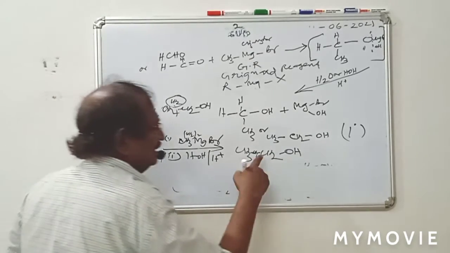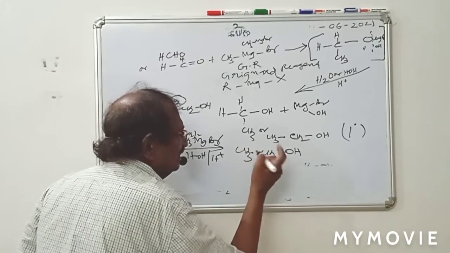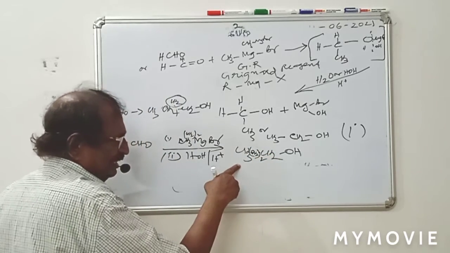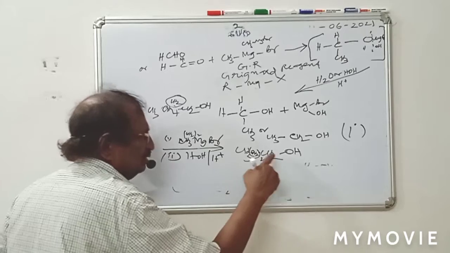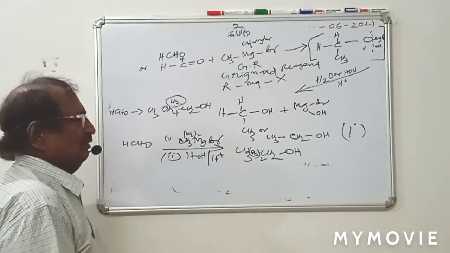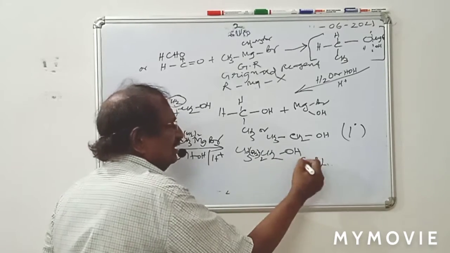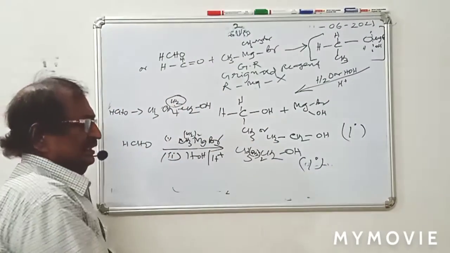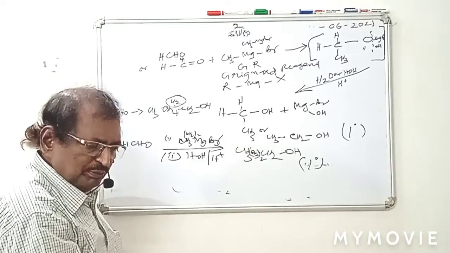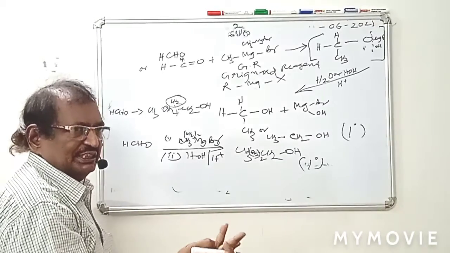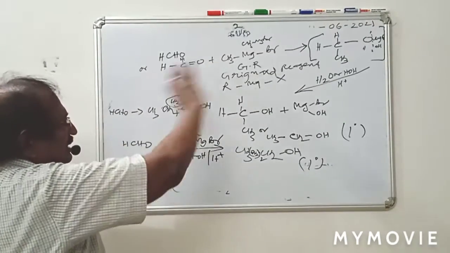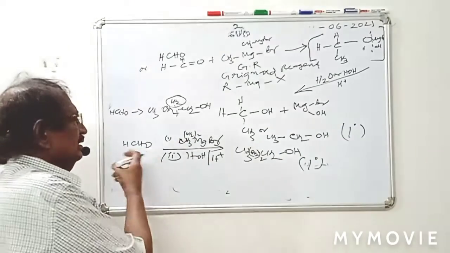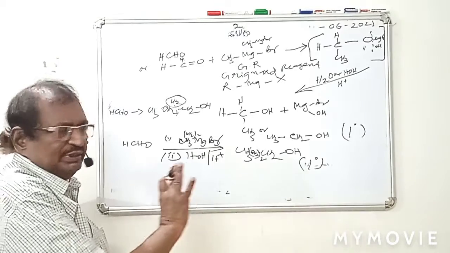At that time you will get not 1-propanol, now 1-butanol, CH3CH2CH2CH2OH. This is also 1 degree alcohol. In this method you will get any 1 degree alcohol: ethanol, 1-propanol, 1-butanol, 1-pentanol, 1-hexanol, there is no limit. By using this small trick, you will get any primary alcohol.